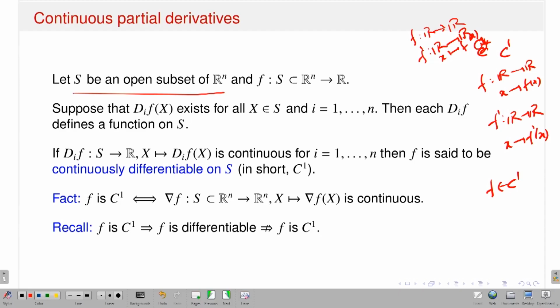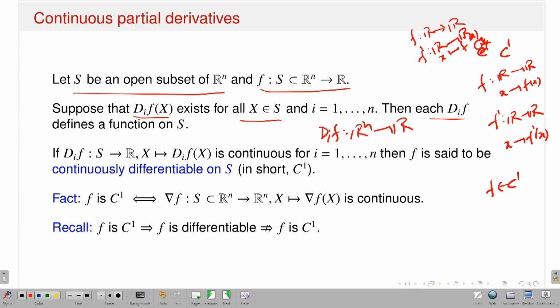More precisely, this is the one I have read. Let S be an open subset of Rn. Suppose you have a function f from S subset of Rn to R, and suppose I am saying that all the first order partial derivatives exist for all x inside S. Therefore, the corresponding first order partial derivative is also a function. So, if my function is from Rn to R, how many partial derivatives will you get? First order partial derivatives, n many partial derivatives you will get, because you have Rn, that means n many directions are there, n many independent variables are there. So, therefore, I can talk about del f by del x1, del f by del x2, up to del f by del xn, and each Di of f is a map from Rn to R.